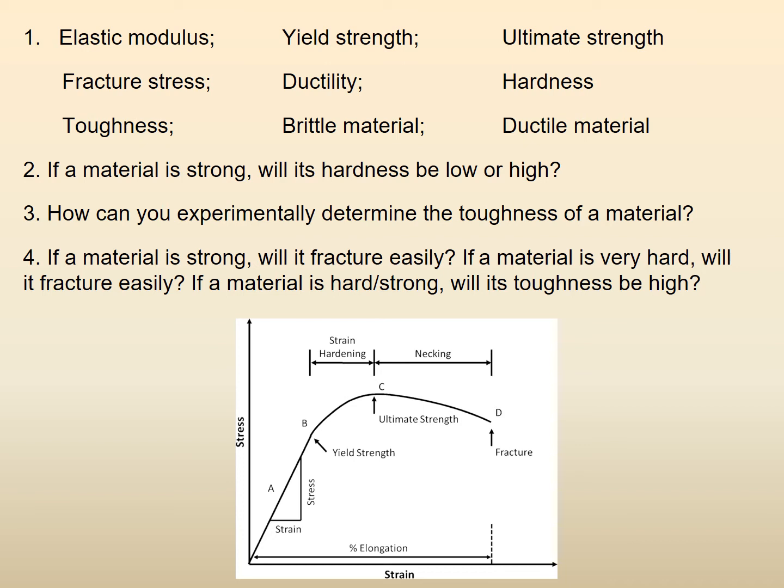Then it is hardness. So this is the definition of strength, and now the definition of hardness. Whether it is yield strength or ultimate strength, it is the resistance to permanent deformation, and hardness is the resistance to permanent deformation on the surface.